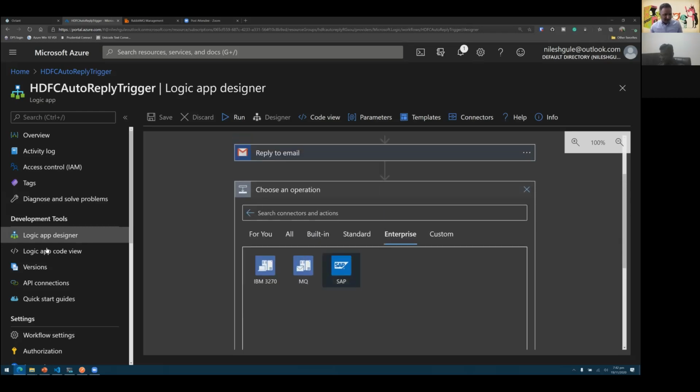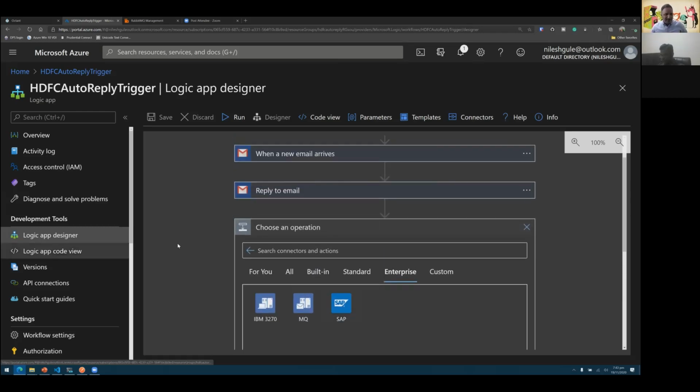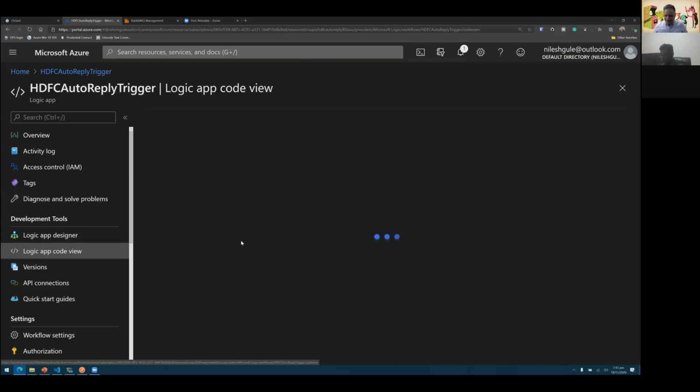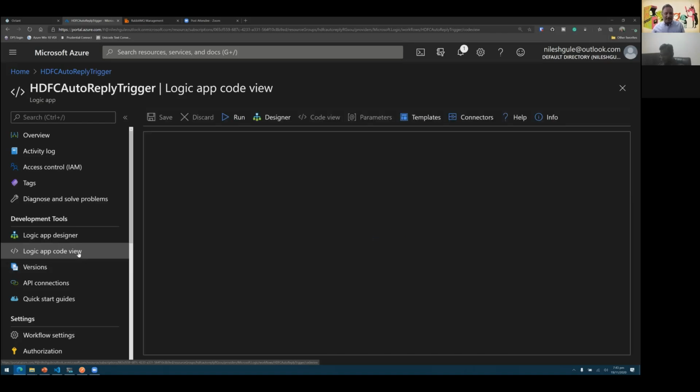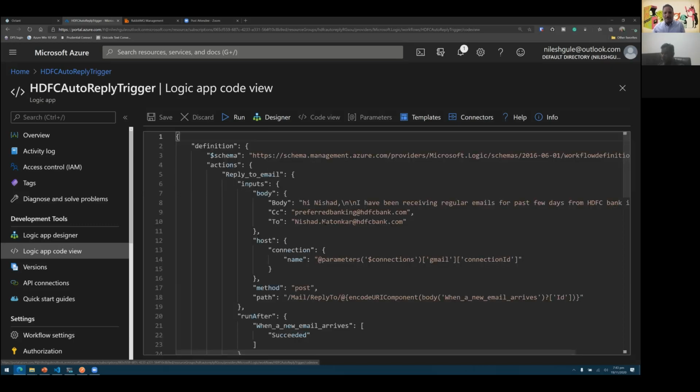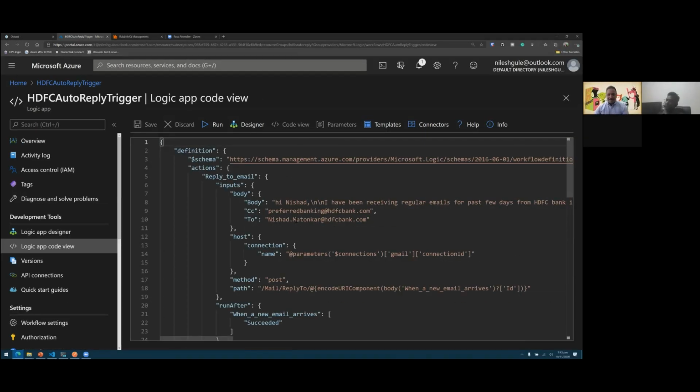The other benefit of using the Logic app is we can also get the code view. If we are looking at things like continuous integration and continuous deployment, then we can extract this code which is generated behind the designer, and we can store it into, let's say, our source control. And this can be used to provide different parameters. It can be parameterized, and we can use it as part of our CI/CD, deploy it into, let's say, UAT or testing environment and production environment as part of the pipeline.